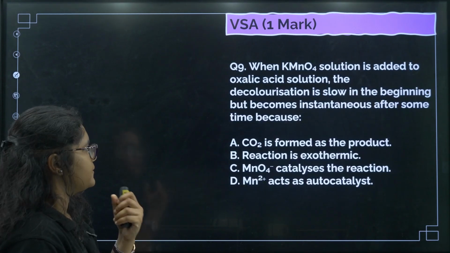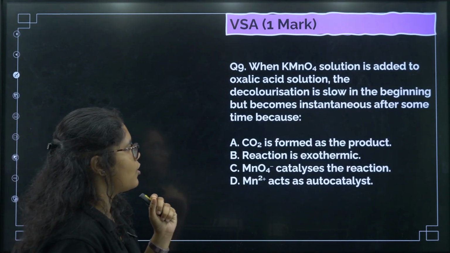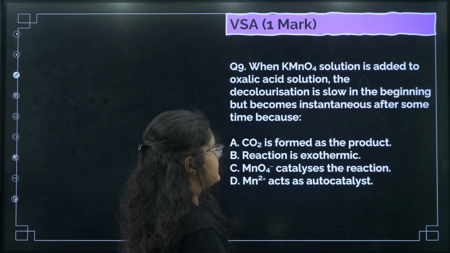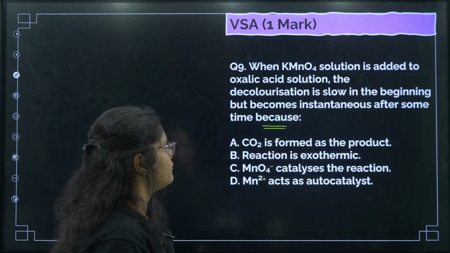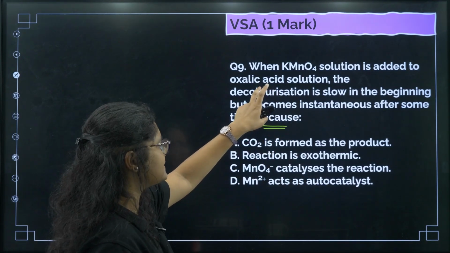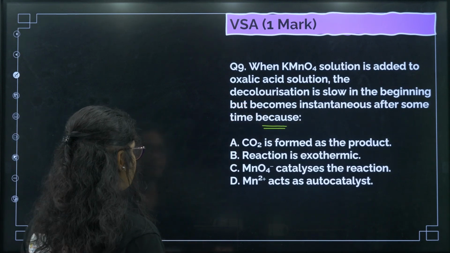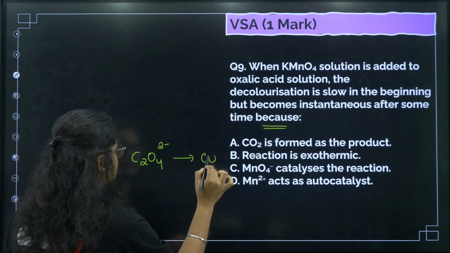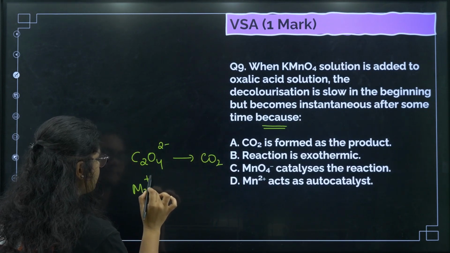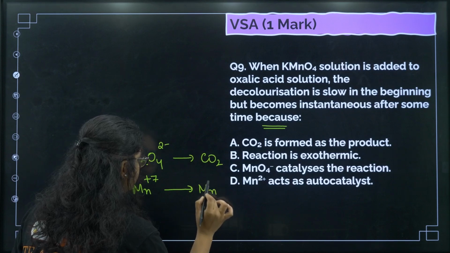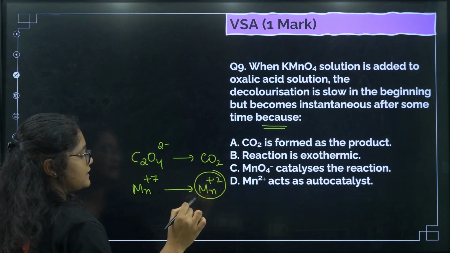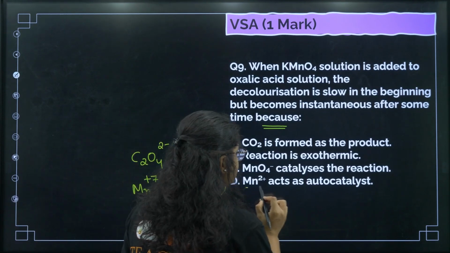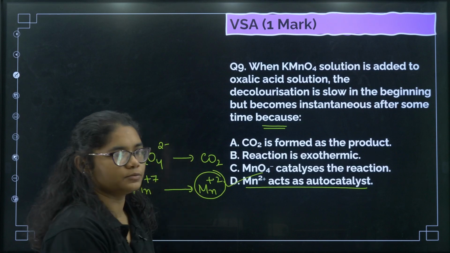Next, when KMnO4 solution is added to oxalic acid solution, the decolorization is slow in the beginning but becomes instantaneous after some time because of. So when KMnO4 is added to oxalic acid, what happens? It oxidizes oxalic acid, C2O4 2- is oxidized to CO2, and Mn+7 is reduced to Mn2+. Now this Mn2+ acts as a catalyst here, and that is why the reaction fastens after some time. So Mn2+ acts as an autocatalyst, option number D.